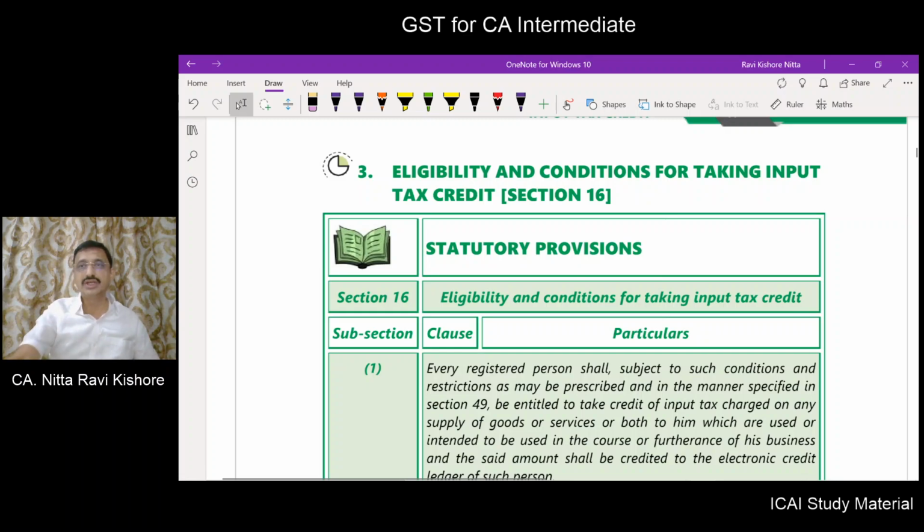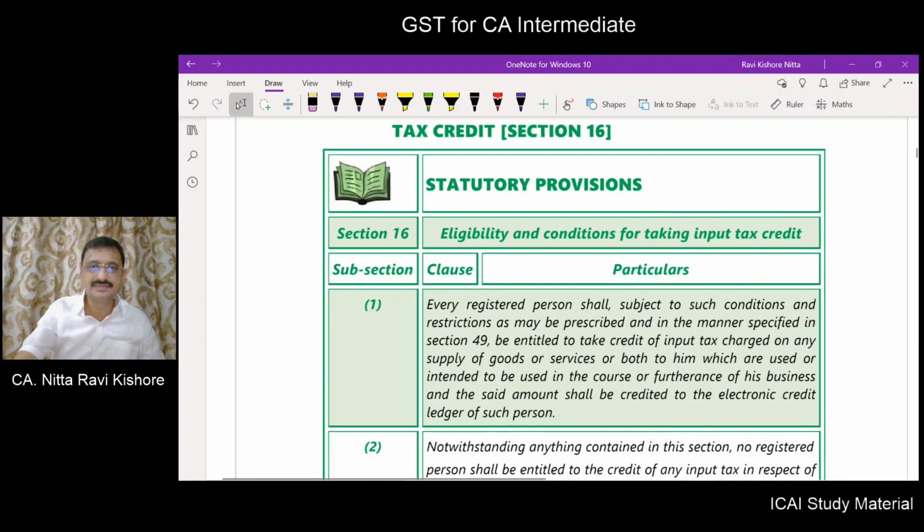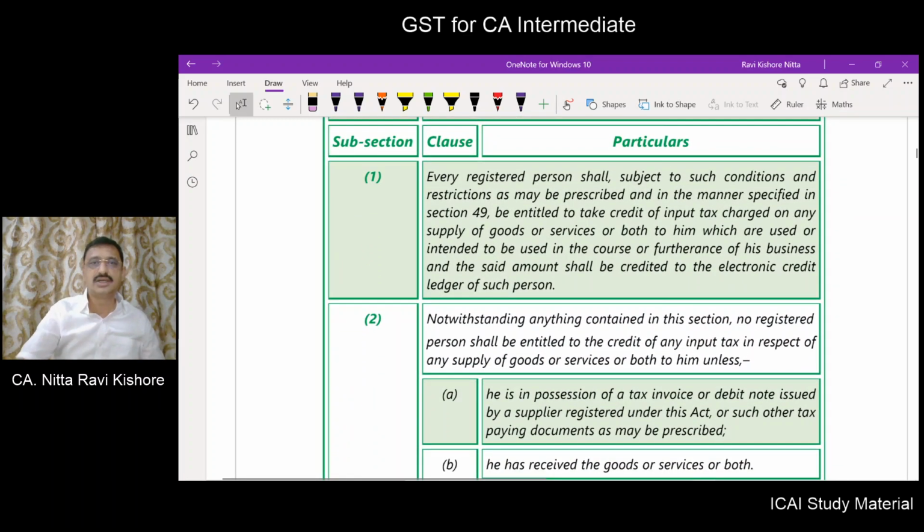Next, we are into the statutory provisions relating to section 16 relating to the ITC. First we will learn what is section 16. Section 16, subsection 1. First, we will go through the statutory provision. Thereafter, we will go into the analysis part. Now, what does 16 subsection 1 say?